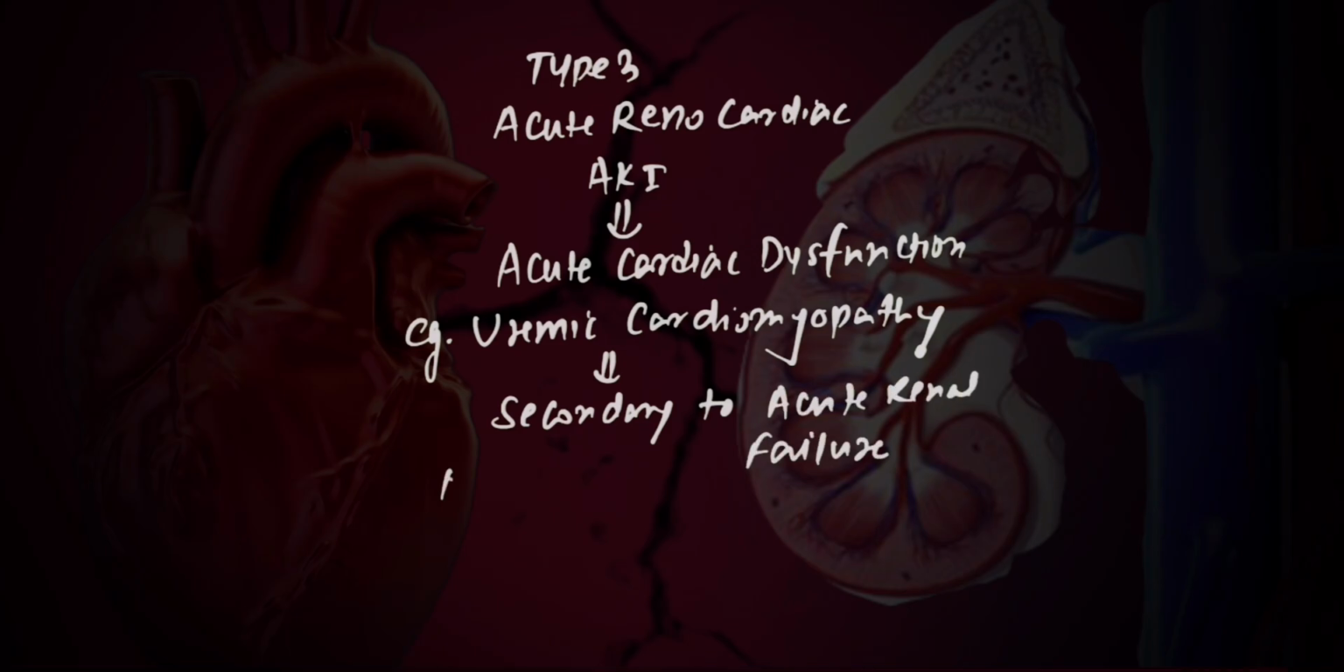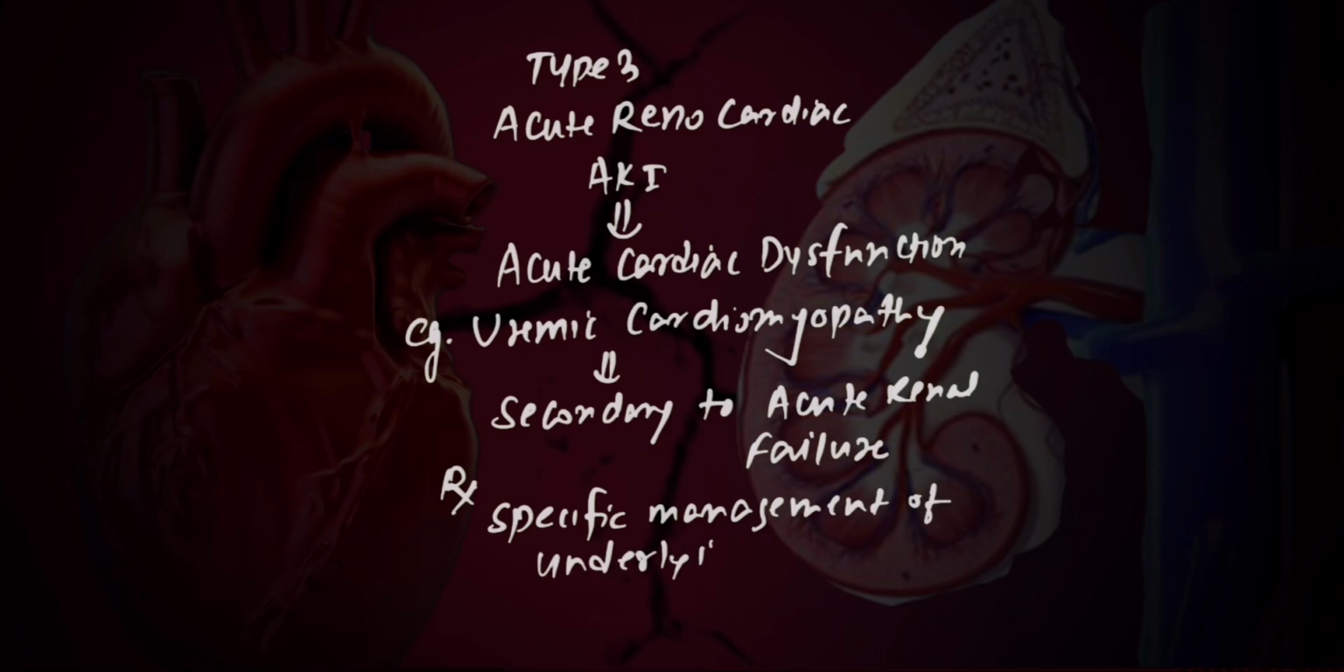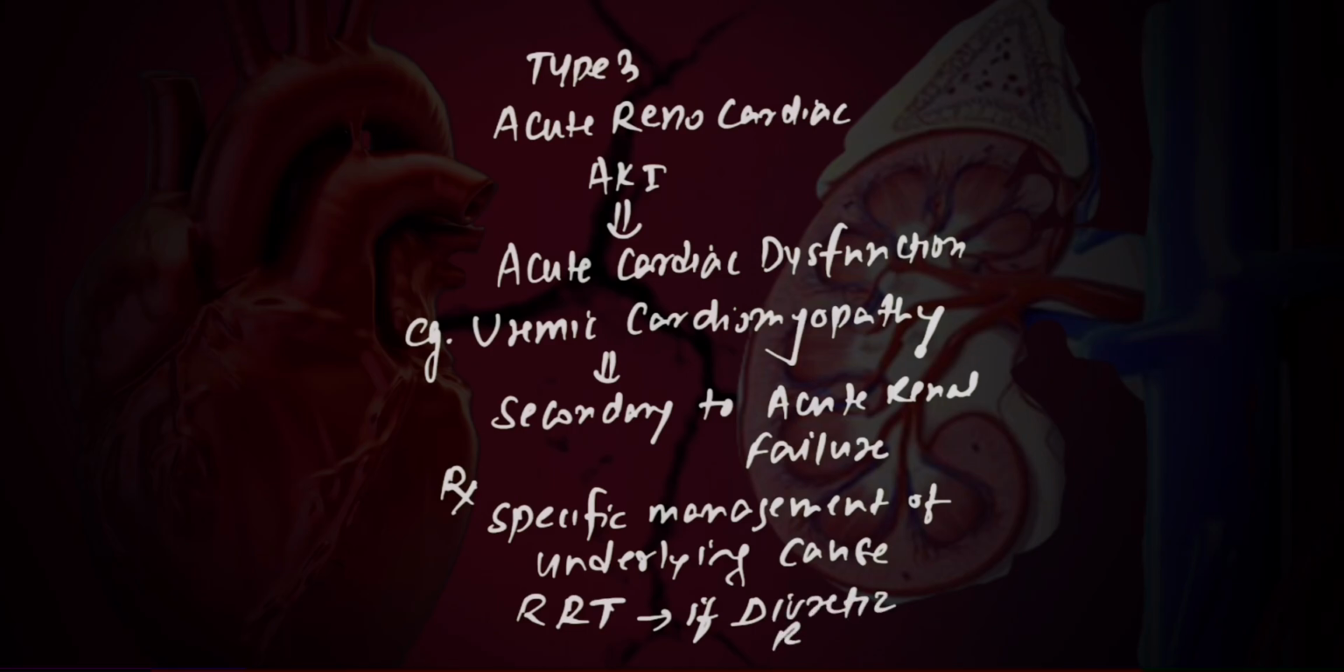The treatment of this type of cardiorenal failure would consist of treating the underlying cause of AKI and also, if required, to initiate early renal replacement therapy in cases of diuretic resistance.